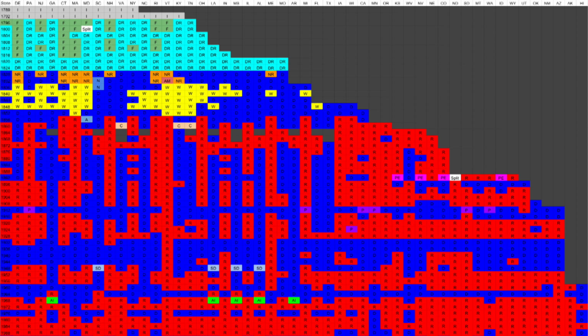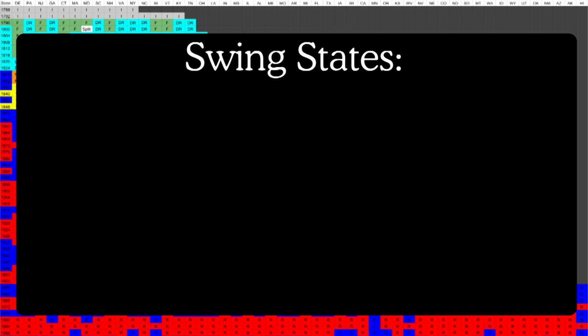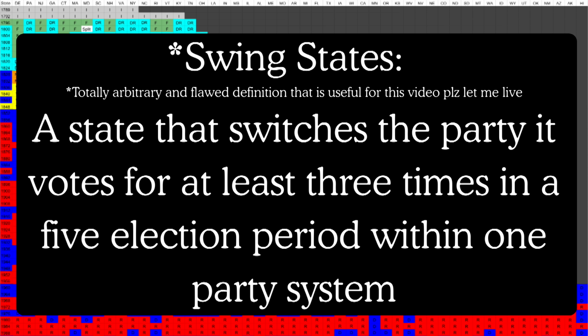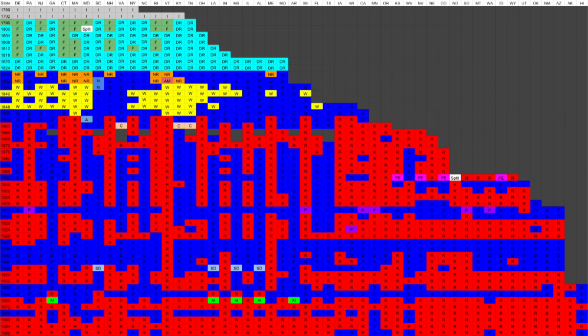in U.S. history. I'm defining a clear swing state as a state that switches the party it votes for at least 3 times in a 5-election period within one party system. This is totally arbitrary, but it cancels out states that only switch during big swing elections and the chaos that happens when party systems change.